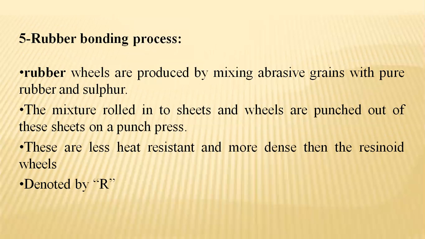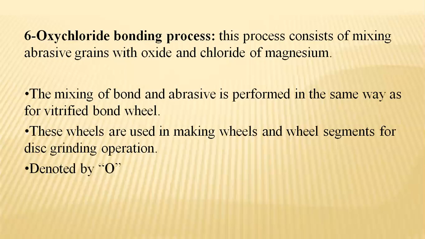The mixture is rolled in the form of sheets, and the wheels are punched out of these sheets on a punch press. These have less heat resistance and are more dense than the resinoid wheels, and are denoted by the letter R.